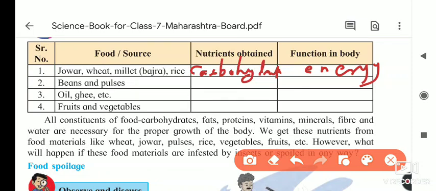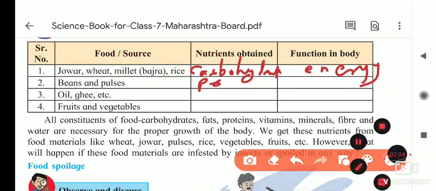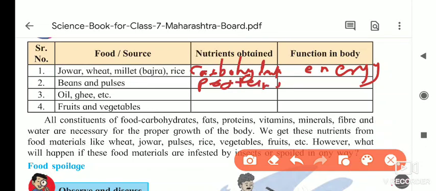Next, beans and pulses contain proteins. And protein's function is wear and tear of the body, and also to produce energy. Next, oil or ghee. What is present inside it? Fat is present inside it, and fat's function is to provide energy to the body.